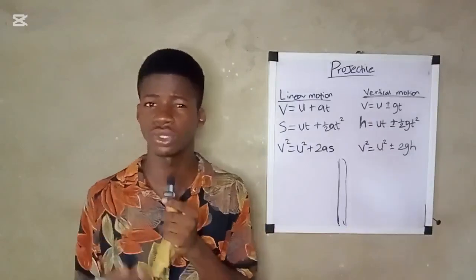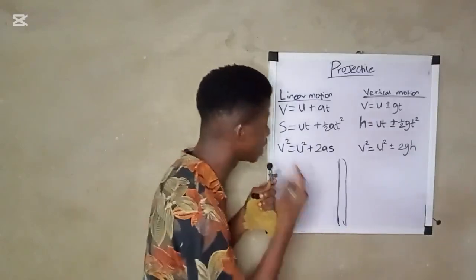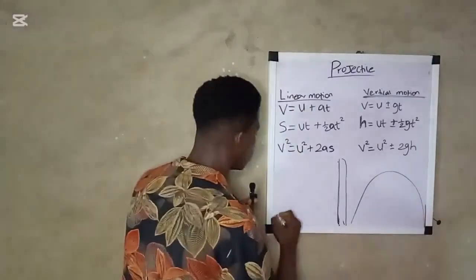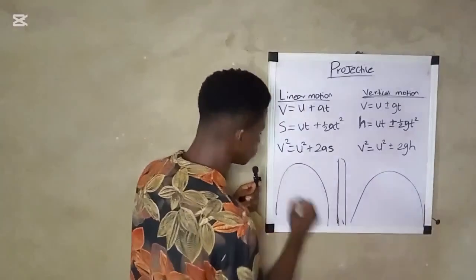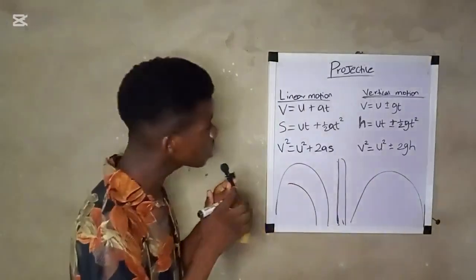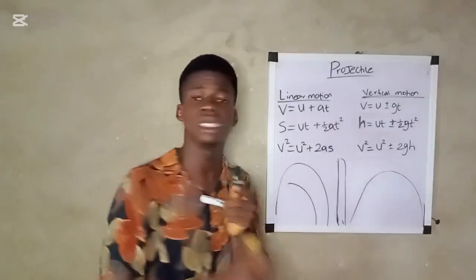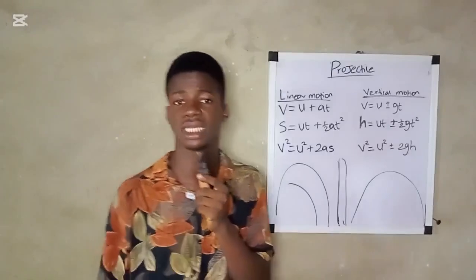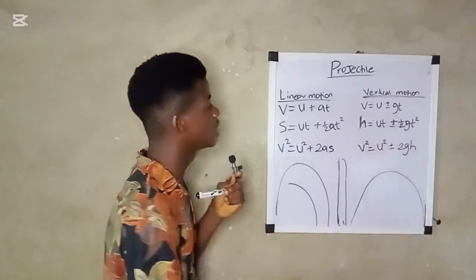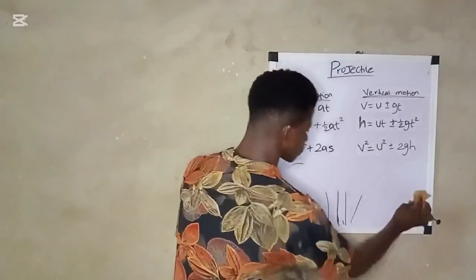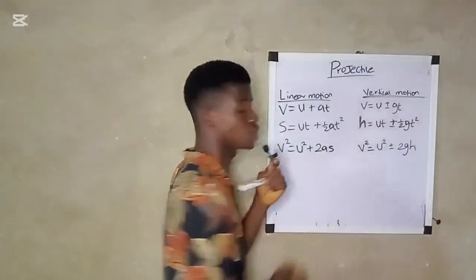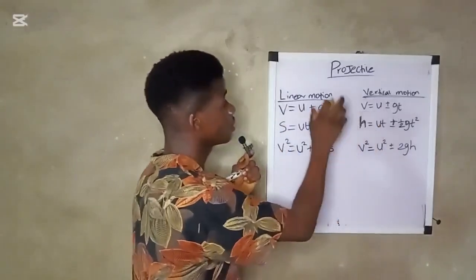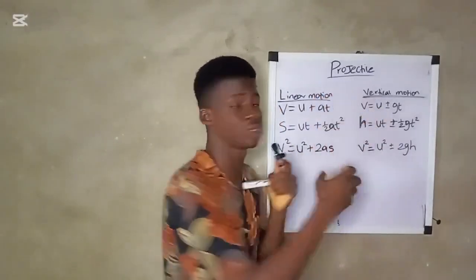Remember, projectile motion is trajectory motion or parabolic. These are what trajectory motion looks like, or parabolic. It's like this, or it can also be like this. So take note that vertical motion is not a projectile motion because the path followed is not parabolic or trajectory. Okay, but this does not mean that you should not know what vertical motion is.